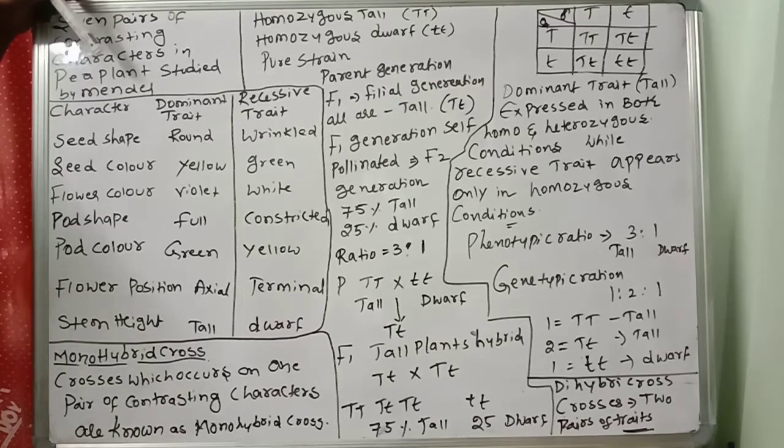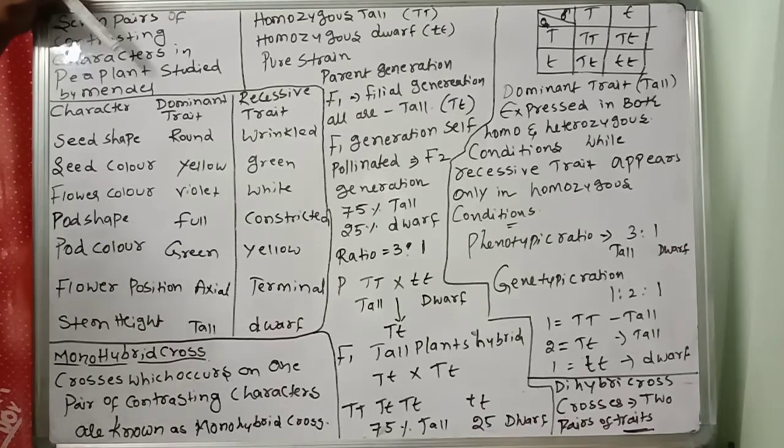He conducted experiments over a period of 8 years on the common garden pea plant. 8 years he worked on the common garden pea plant. What is the scientific name of the pea plant? Pisum sativum. Why did Mendel select the garden pea plant? Because the garden pea plant has a short life cycle and is bisexual.